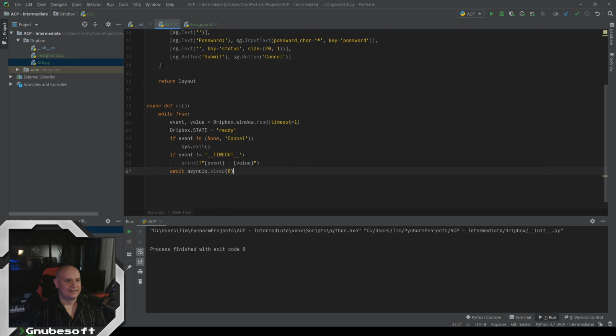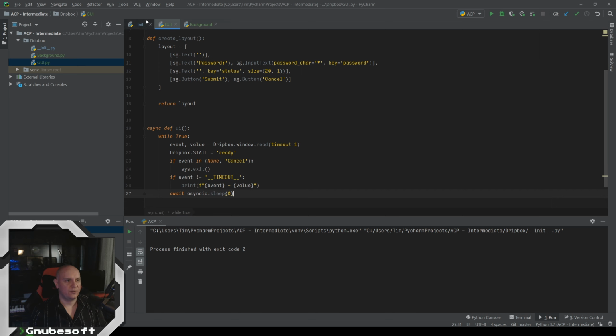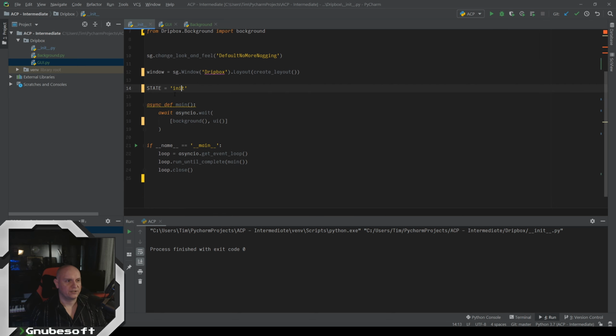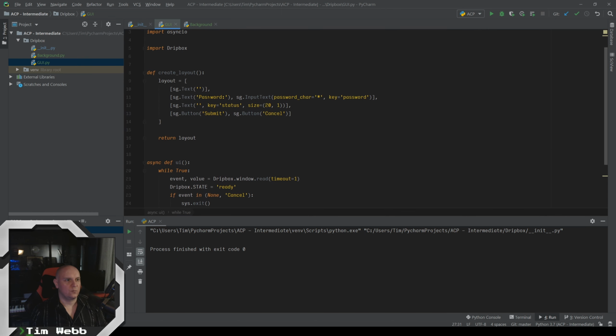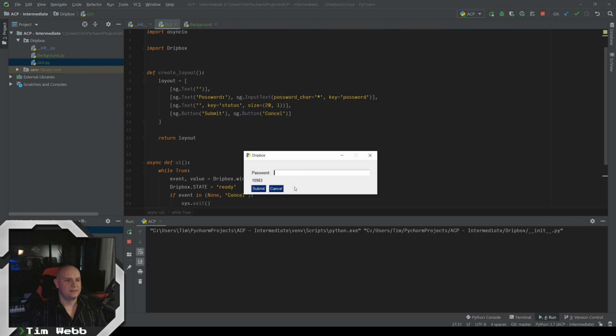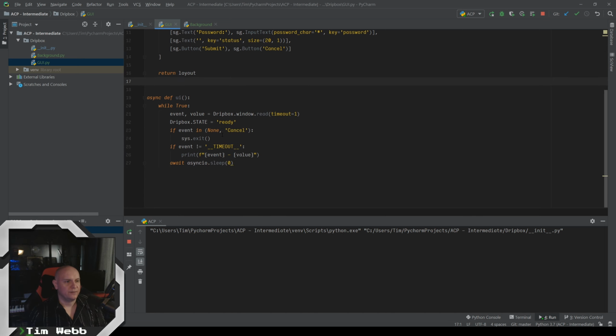All right, I think I covered all the groundwork here, and now we're ready to actually get into building new stuff. So we need to flesh out this UI. Let's make the submit button do something here.